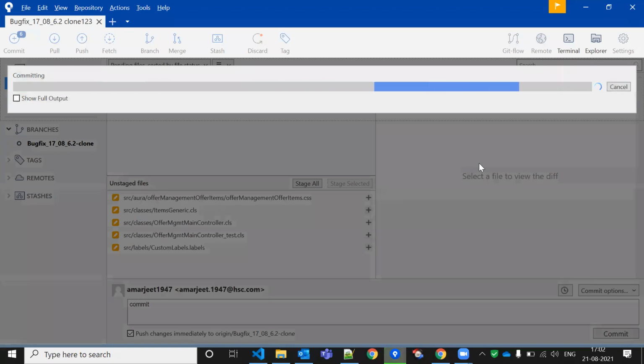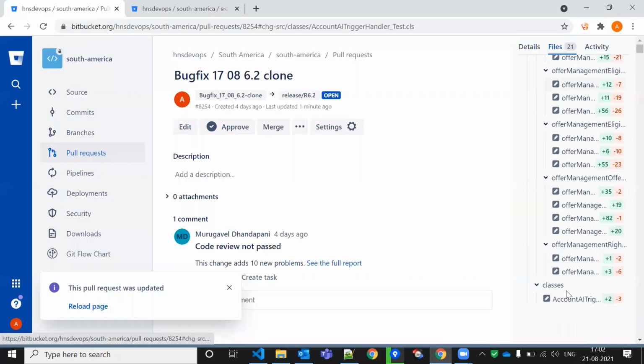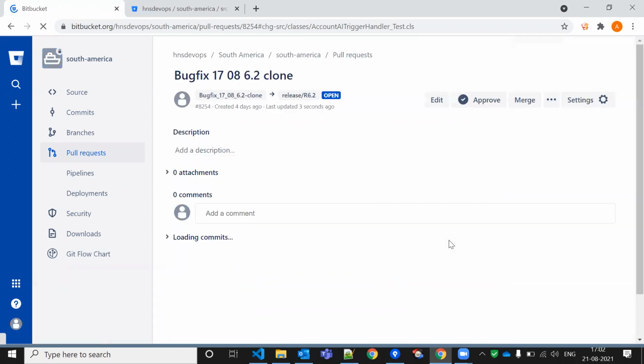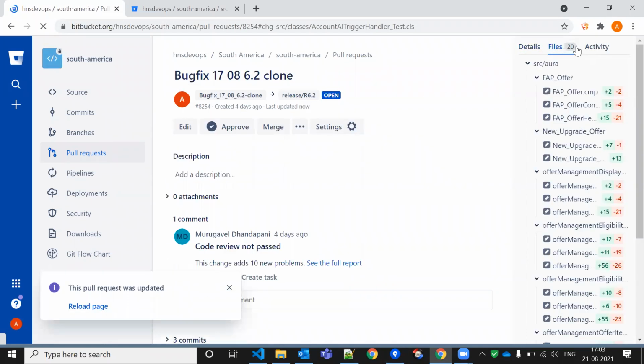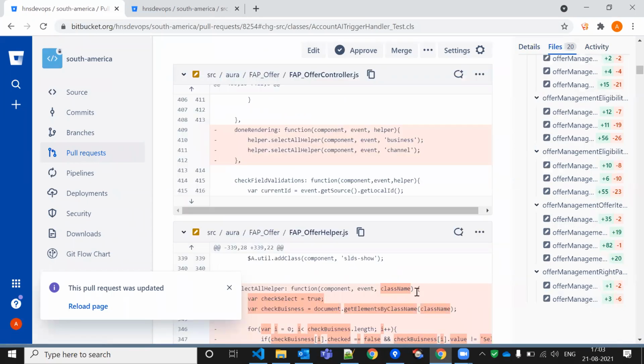I'm committing it again. So you can see now, here 21 files. At the bottom of the file, you can see it's classes, right? After completion of this process, it will automatically be removed because there will be no difference between the previous branch and the current branch. So it would be 20, I think. It is 20 now. So we are not even able to see that file because there is no difference.